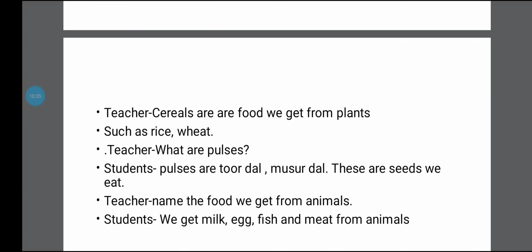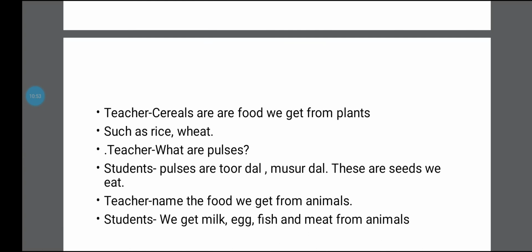And the teacher then asks, what are pulses? The student knew the answer. Pulses are tur dal, masoor dal, all these dals are called pulses. These are the seeds that we eat. Pulses are the seeds that we eat. They are generally all dals, tur dal, masoor dal.